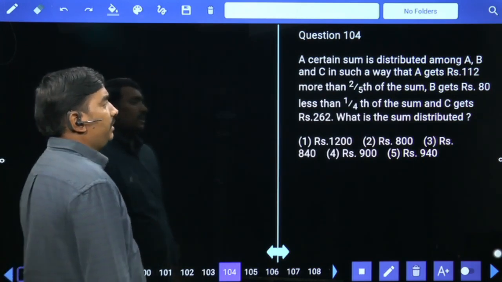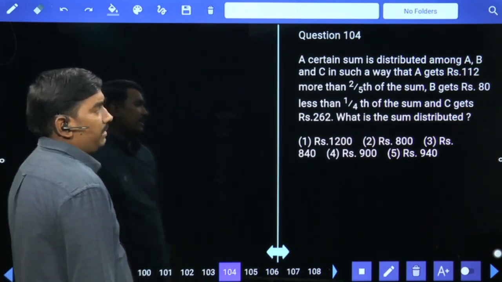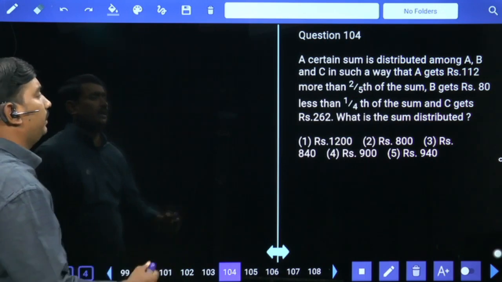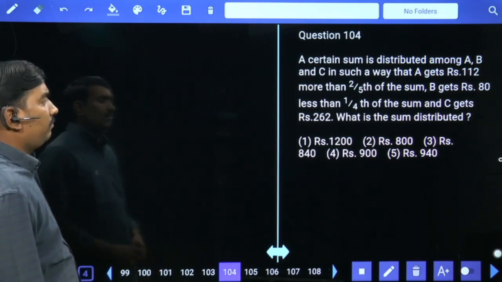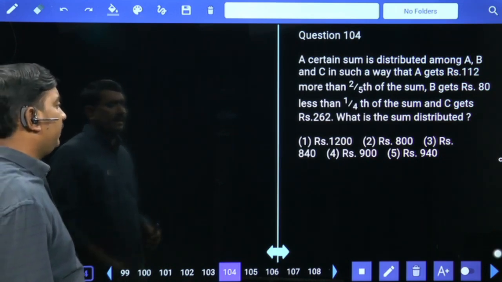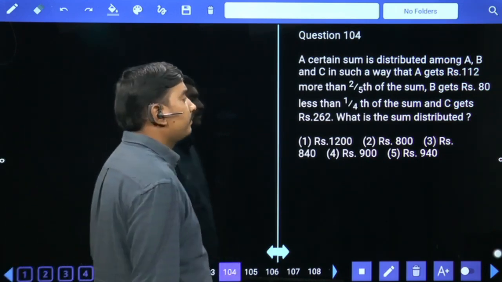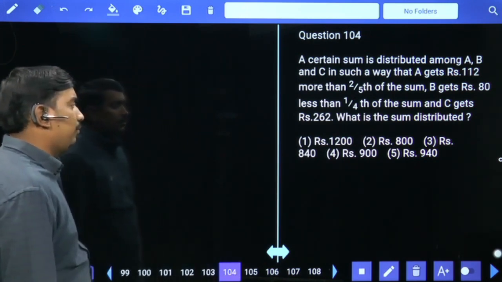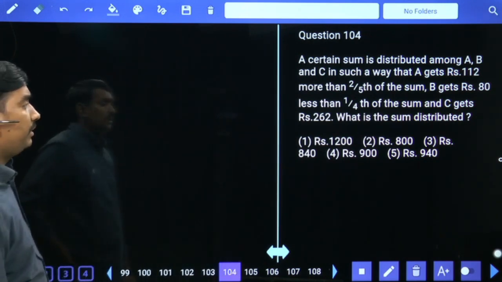A certain sum is distributed among A, B and C in such a way that A gets 112 more than 2/5 of this sum, B gets 80 lesser than 1/4 of this sum, and C gets 262 rupees. What is the sum distributed?